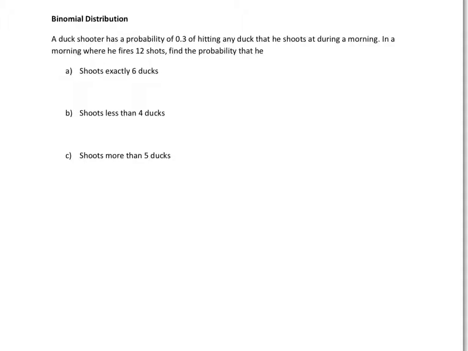Okay, what I want to do here is help us identify that this is a binomial distribution, and what about it makes it a binomial distribution. And then I want to answer a few questions about the binomial distribution here.